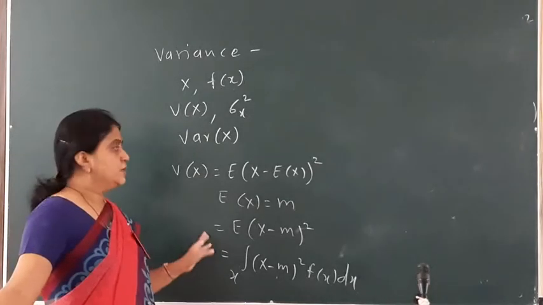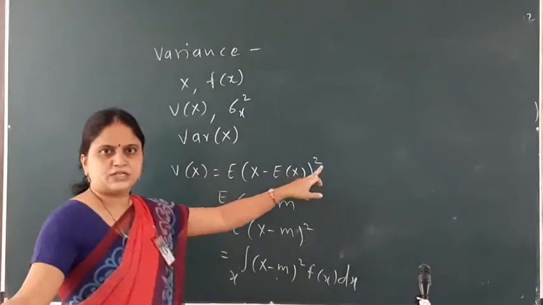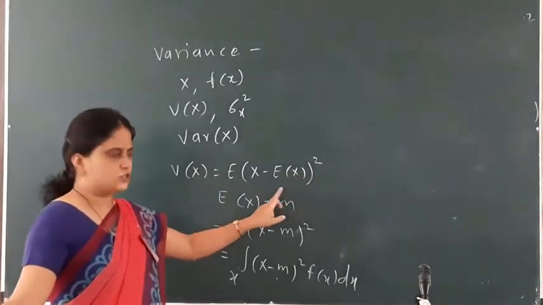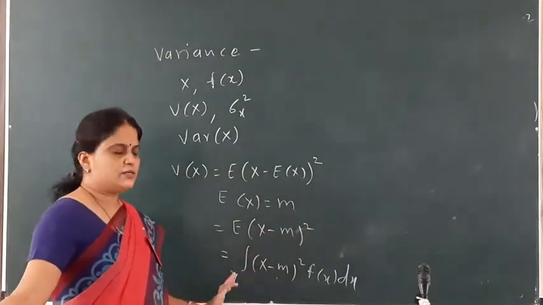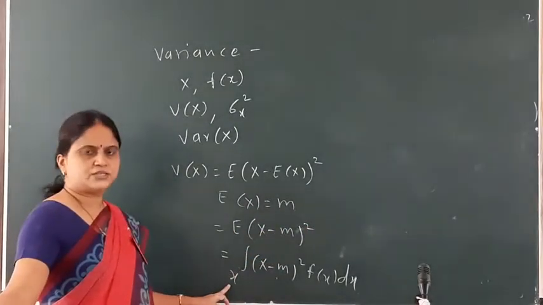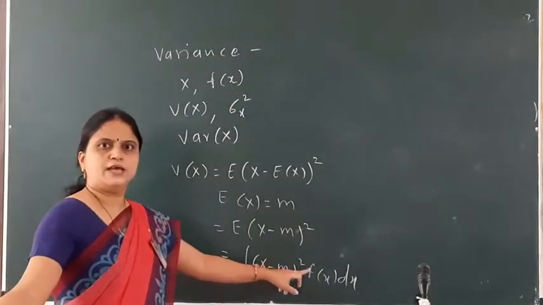So variance of x is equal to expectation of (x minus expectation of x) squared. I can replace expectation of x by m, then it is expectation of (x minus m) squared. In terms of integration, I can write this as the integration of (x minus m) squared f(x) dx.